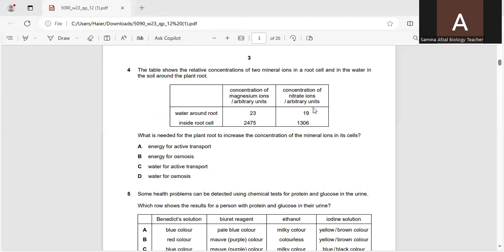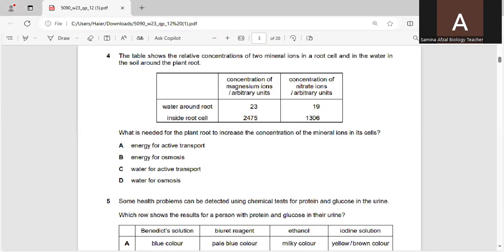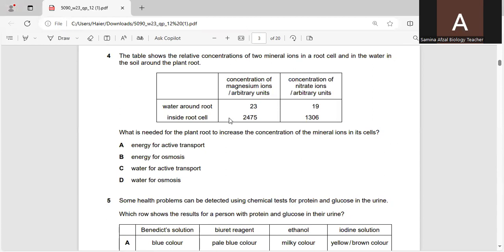Question number 4 is the table that shows the relevant concentrations of 2 mineral ions in a root cell and in the water in the soil around the plant root. Here you can see concentration of magnesium ions and concentration of nitrate ions.